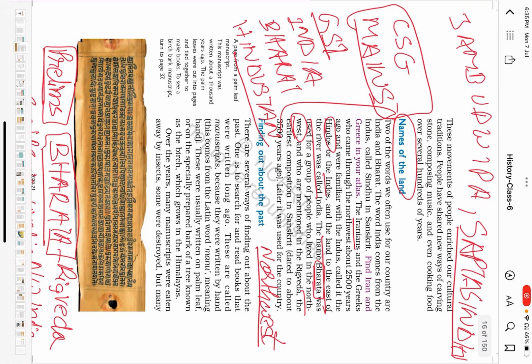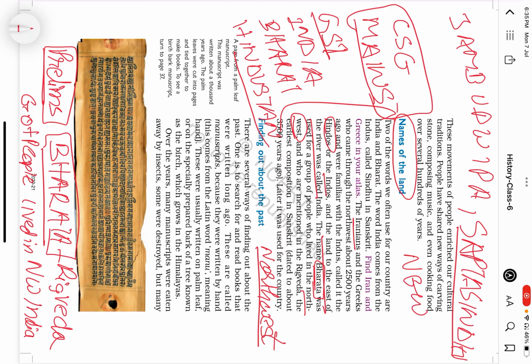And here we discussed a potential question for mains regarding the name of the land. This is very important because even the new NCERTs elaborate on this topic, the name of the land: India, Jambudvipa, and Bharata. This is a sure shot question for prelims as well as mains.